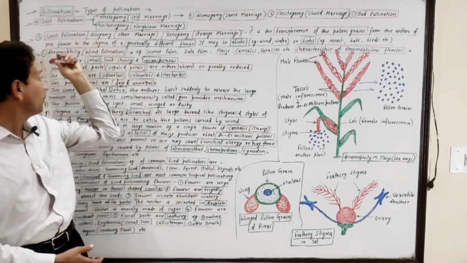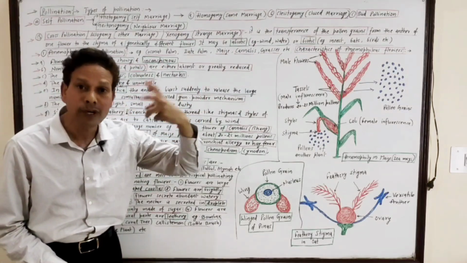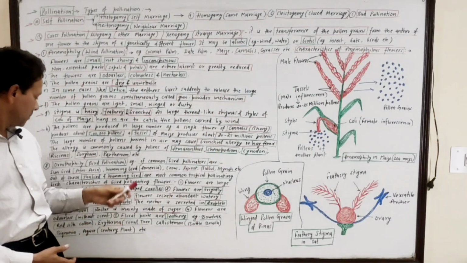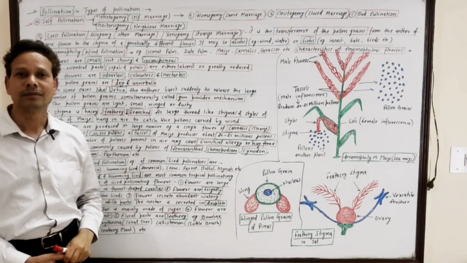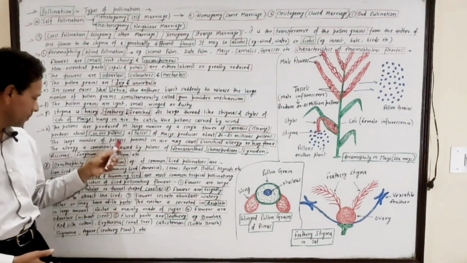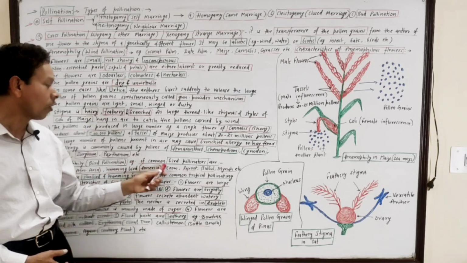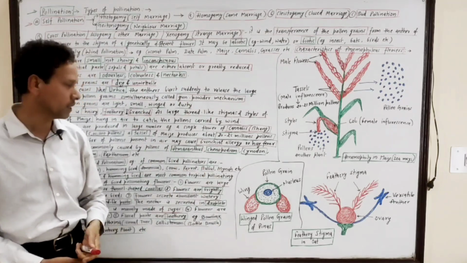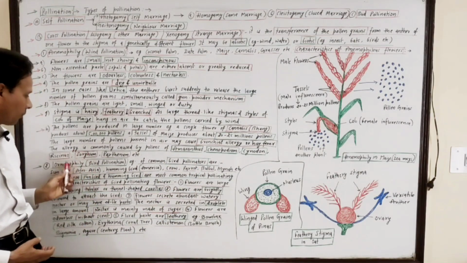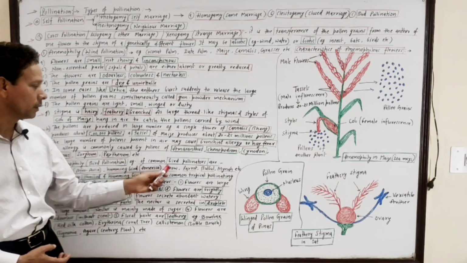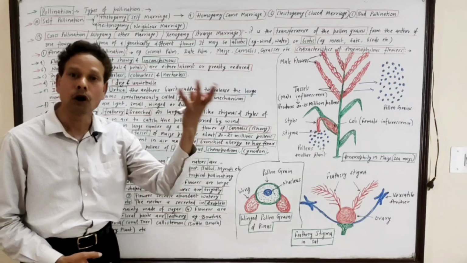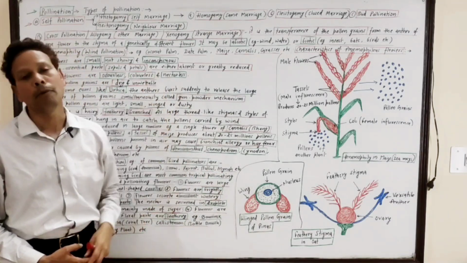Next is ornithophily. Dear students, the first type is anemophily, wind pollination, pollen carried by air. Ornithophily means pollination occurs by birds. It is bird pollination. Some common examples of bird pollinators: sunbird, hummingbird, crow, parrot, myna, bulbul are some common bird pollinators.